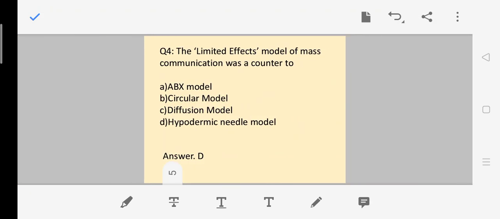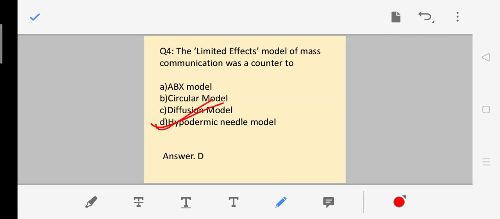Next question. The limited effects model of mass communication was a counter to A. ABX model, B. circular model, C. diffusion model and D. hypodermic needle model. The answer to that is hypodermic needle model. So the limited effects model of mass communication was a counter, that is opposite, to what the hypodermic needle theory or hypodermic needle model had expounded.